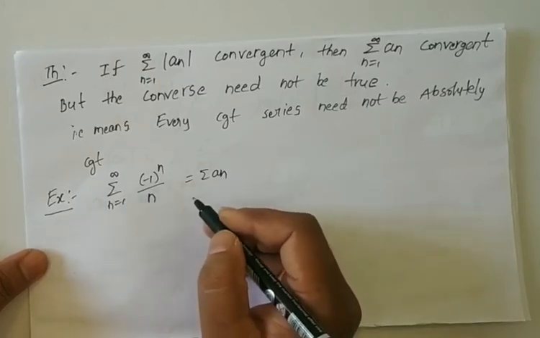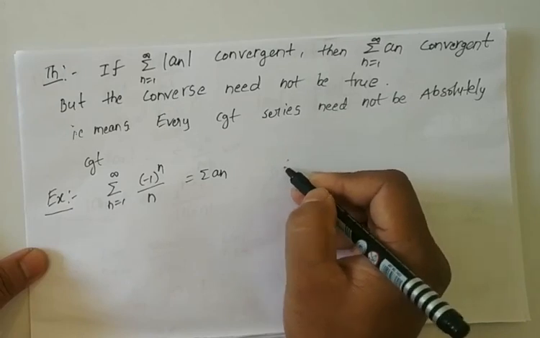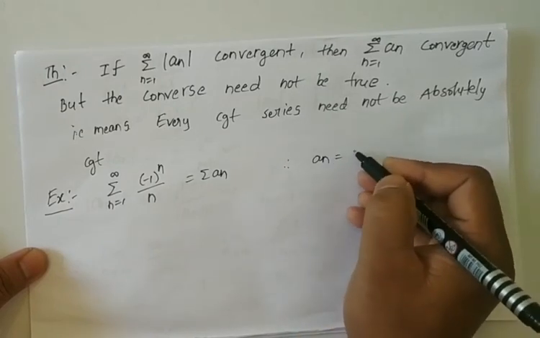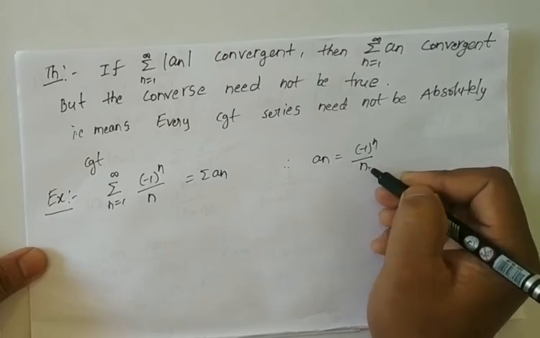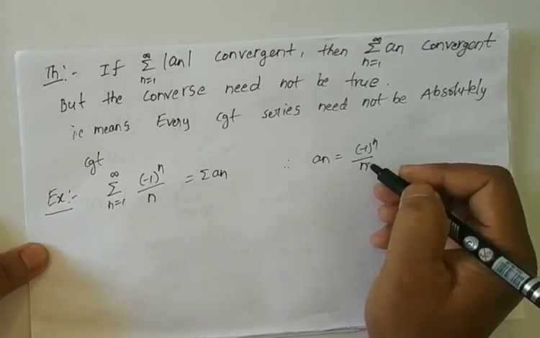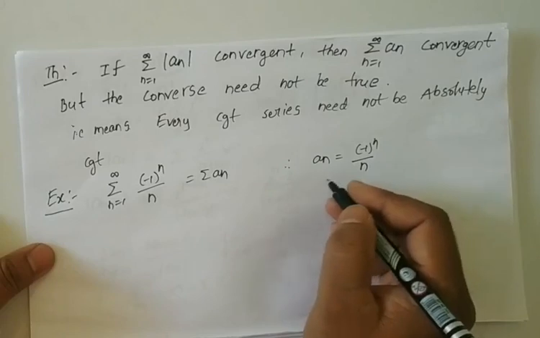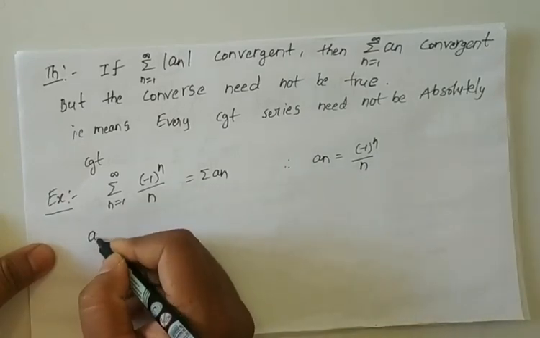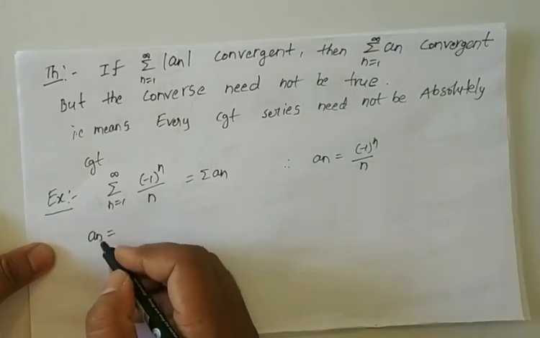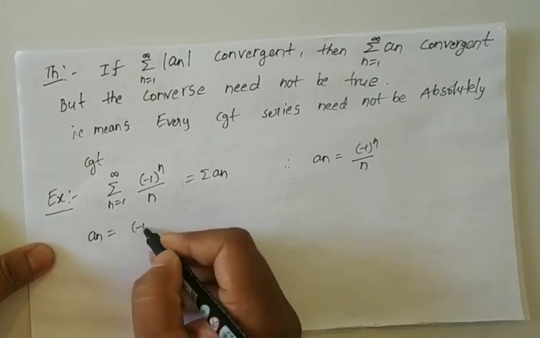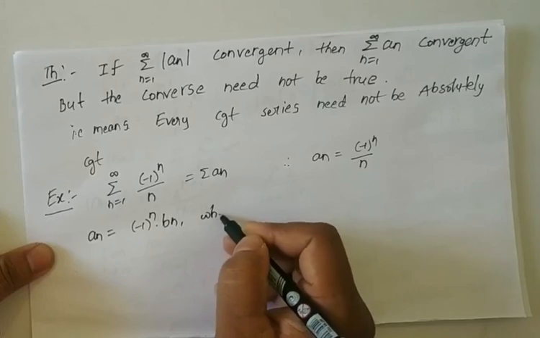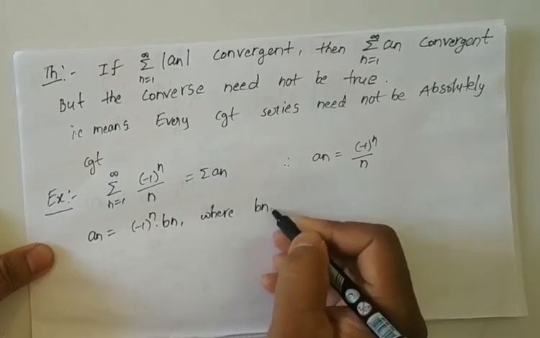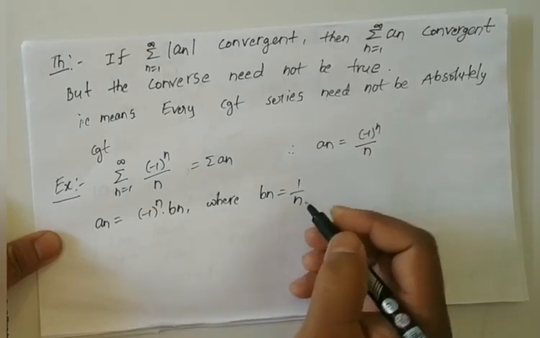Then an can be written as minus 1 whole power n into bn, where bn is 1 by n.